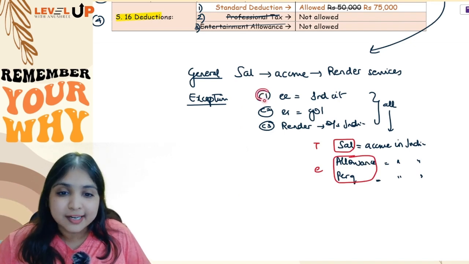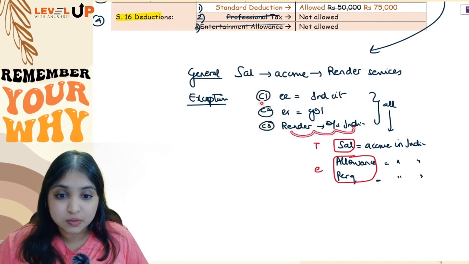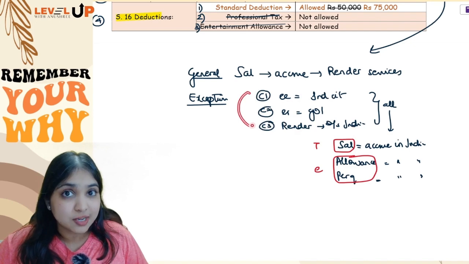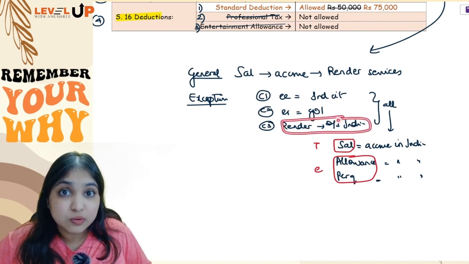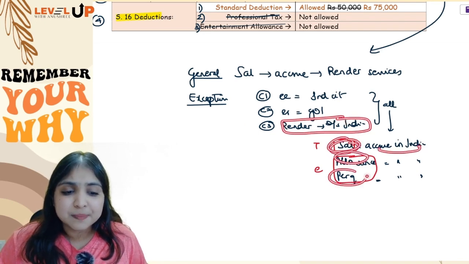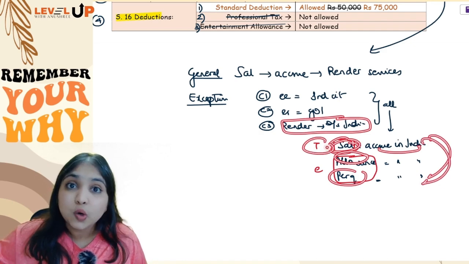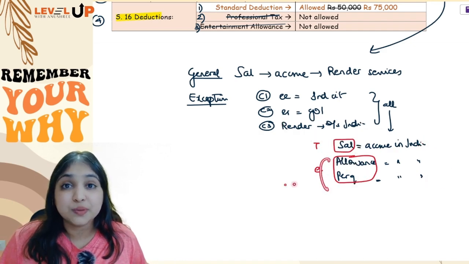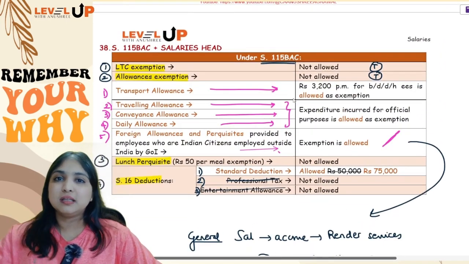You understood? Condition 1, employee is Indian citizen. Condition 2, employer is Government of India. Condition 3, the employee is rendering services outside India. If all these 3 conditions are fulfilled, then the salary income, even though the service is rendered outside India, will accrue in India. Salary, allowances, perquisites, everything will accrue in India. After accruing in India, salary alone will be taxable. Allowances and perquisites will be exempt. This exemption you can enjoy under the normal regime also, under the default regime also.